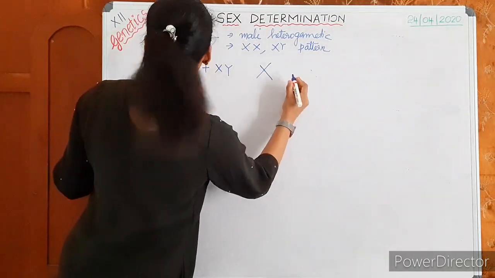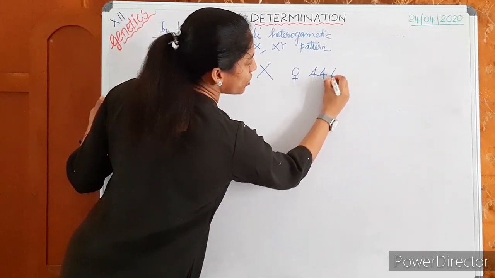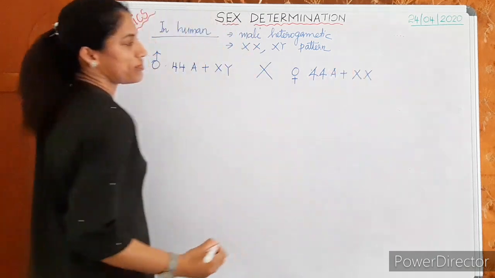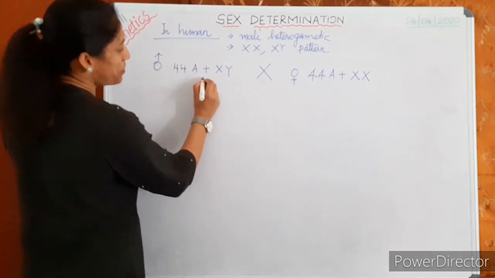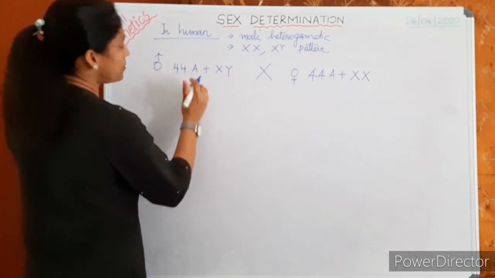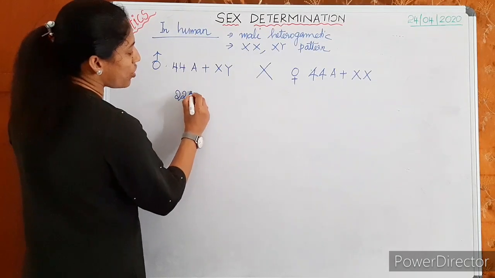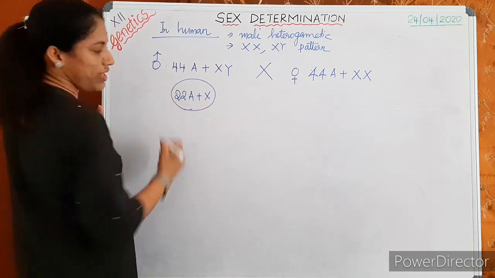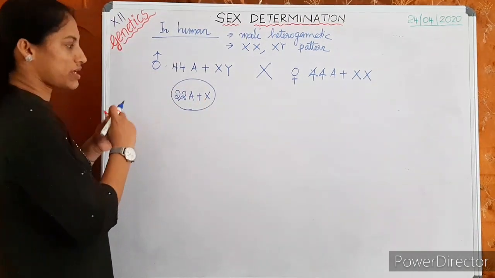When it is crossing with a female having 44 autosomes plus X and X chromosome, with 2 similar sex chromosomes, when the male produces sperms, sperms carry only half: 22 autosomes plus X. 50% of sperms will be like this, 22 autosomes plus X, with X chromosome.